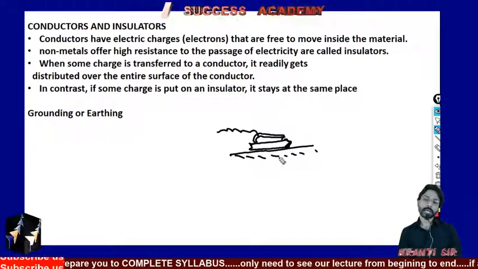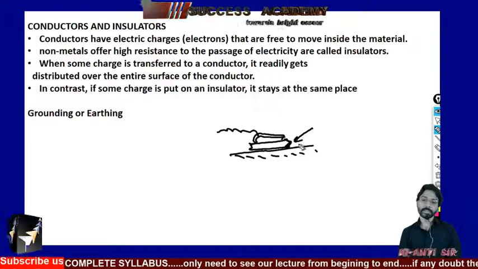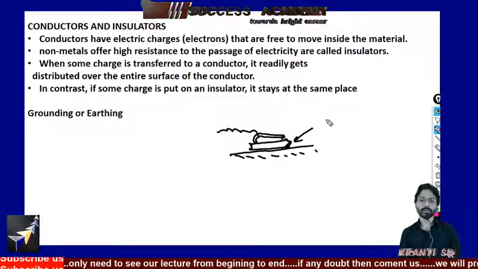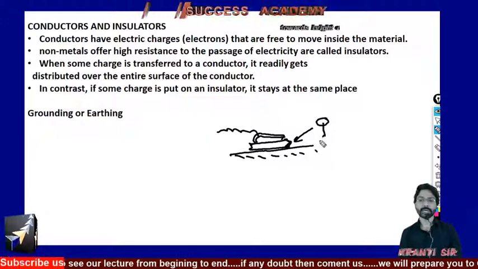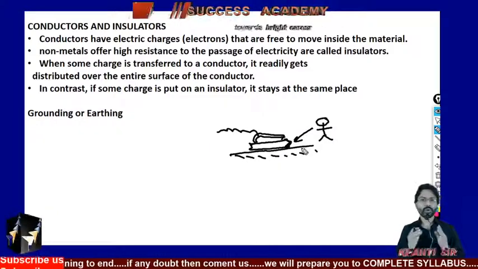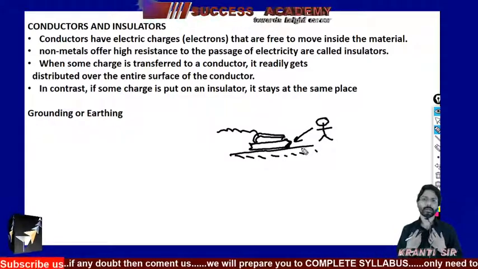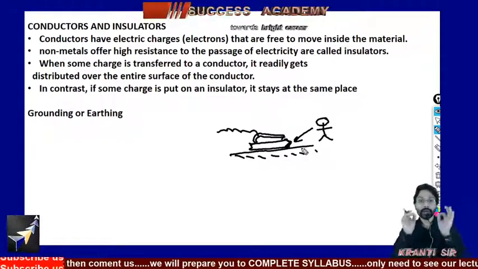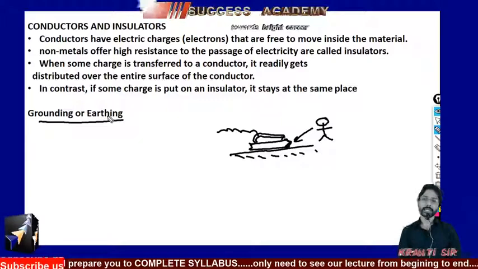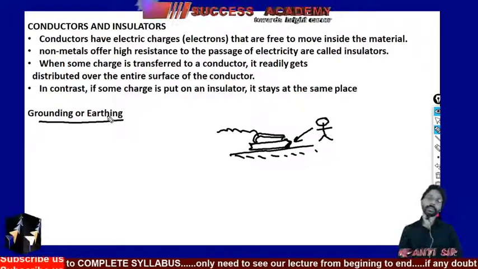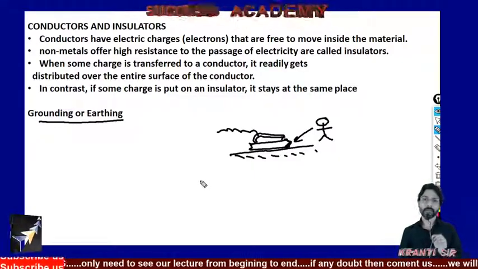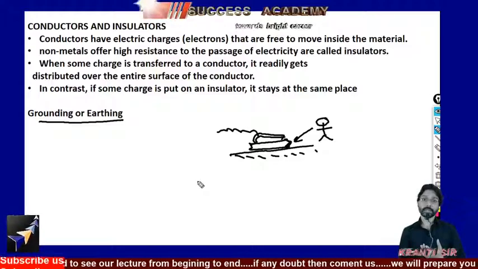Sir, if this metal body is a good conductor of electricity, means there may be a chance to get an electric shock. To whom? To a human being. Yes, it's true. So how will we save ourselves? Now the answer is grounding and earthing. This is the answer. Actually, what happens? All of the electrical appliances always have this chance